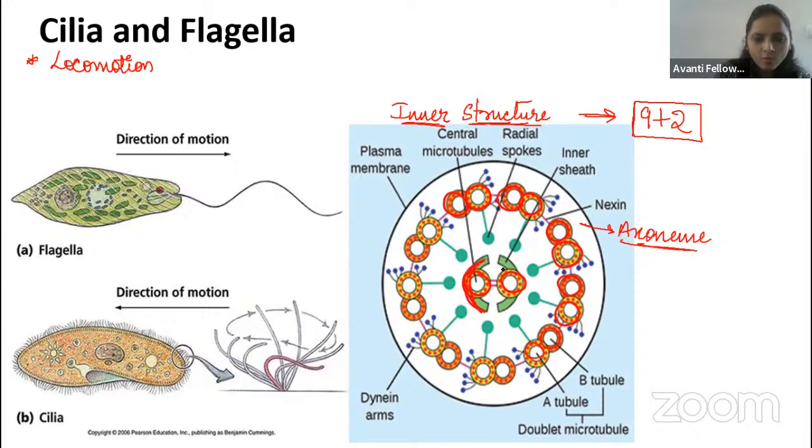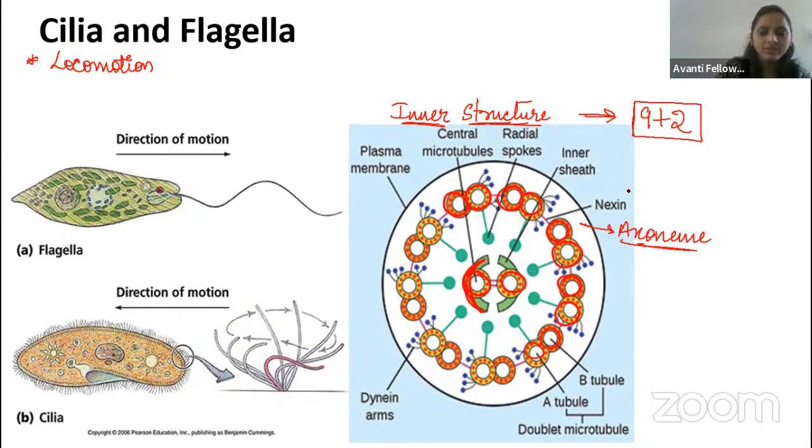Protein sheet, here you can see. And all the peripheral microtubules are attached to the central sheet by the radial spokes. Remember, guys, by the radial spokes. In the center, only one doublet now. But there are 2 microtubules there, right? So that's why we'll call it 2. So we will call it 9+2.